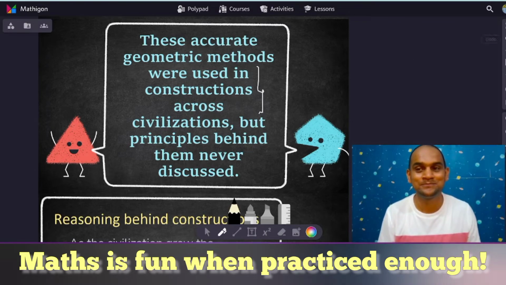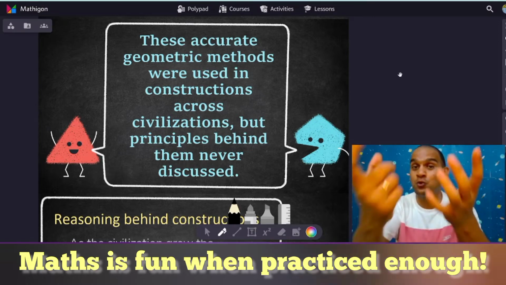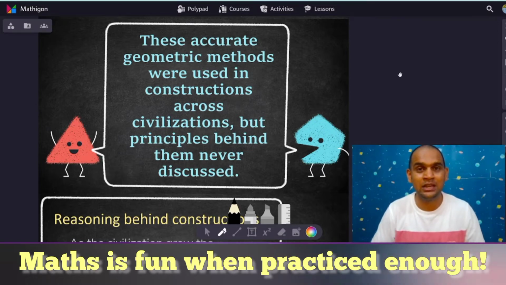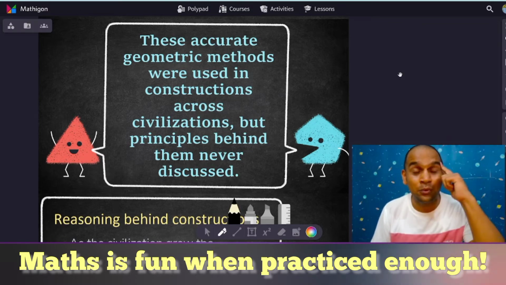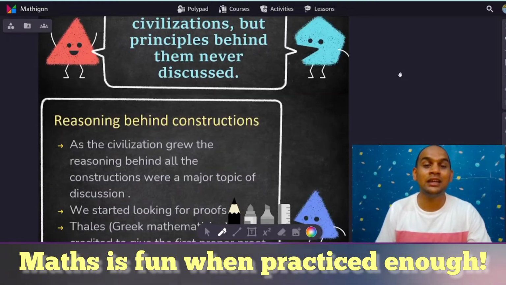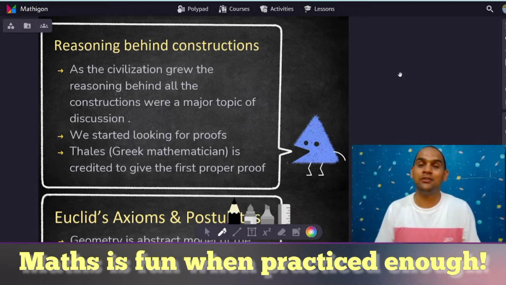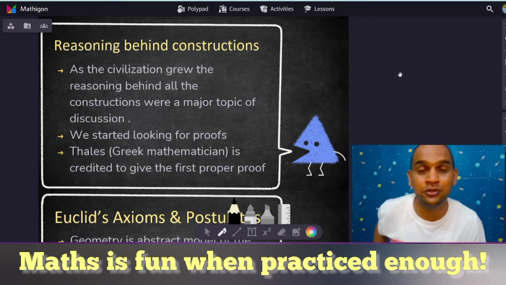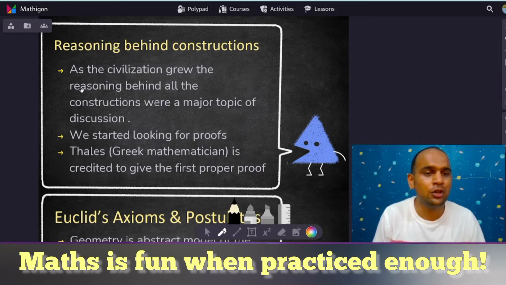Now, these accurate geometric methods were used in construction across civilizations, but the principles behind them were never discussed. Why, when you construct triangles, do they have 3 sides? Why is a triangle considered to be the hardest shape? There was no reasoning for those constructions. So when the reasoning behind those constructions hit the minds of human beings, there was a development of proving all these constructions, proving all these rules being used in the precise constructions of ancient civilizations. So as civilizations grew, the reasoning behind all the constructions was a major topic of discussion.